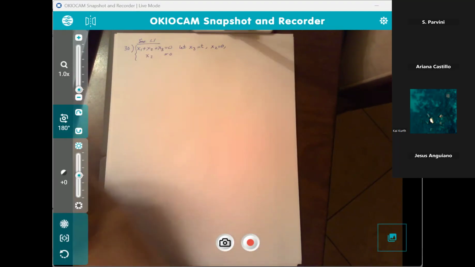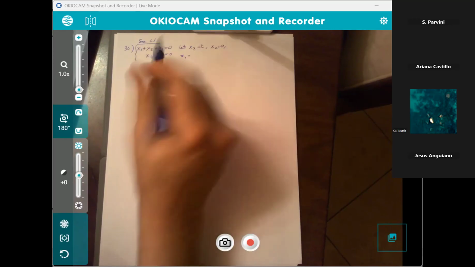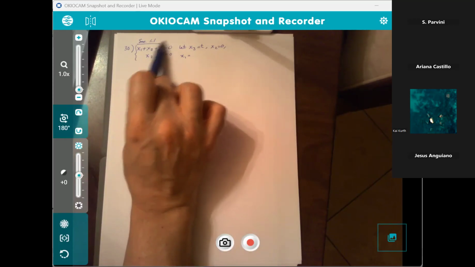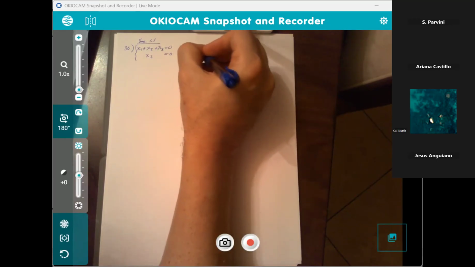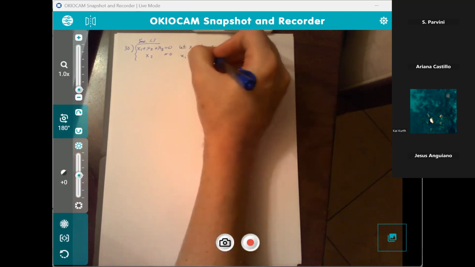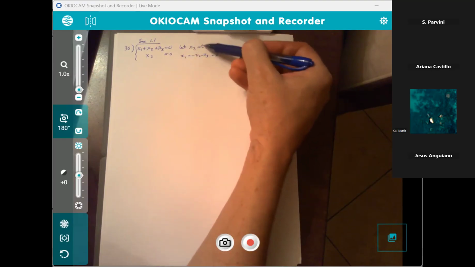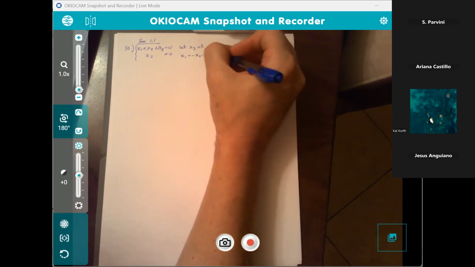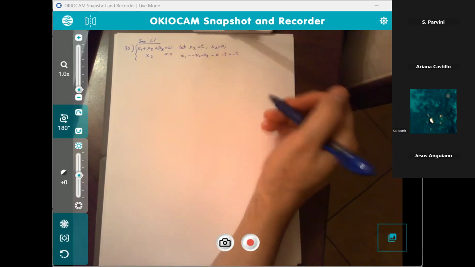Okay, in that first equation, we want to isolate x sub 1. So this is going to be x sub 1 equals, I'm going to move x sub 2 and x sub 3 to the other side. So that's going to be negative x sub 2, negative x sub 3. And of course, x sub 2 is 0, x sub 3 is my free variable, that's our free variable t. So that's going to be negative t. Therefore, x sub 1 is negative t.